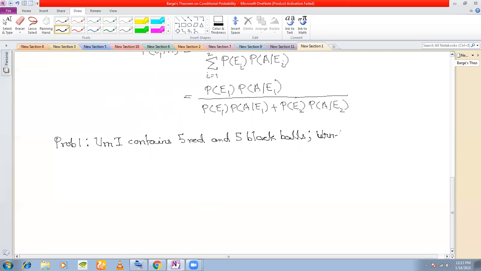Question is, urn 1 contains 5 red and 5 black balls. Urn 2 contains 4 red and 8 black balls. Urn 3 contains 3 red and 6 black balls.